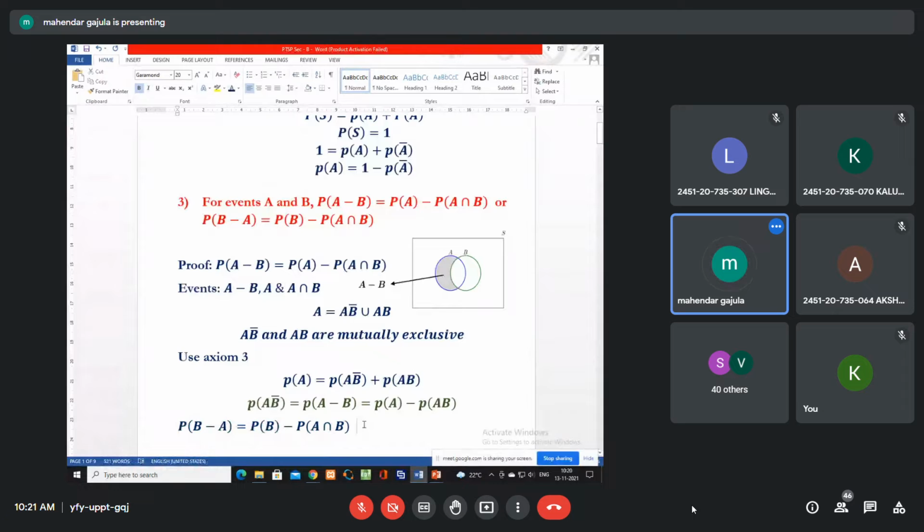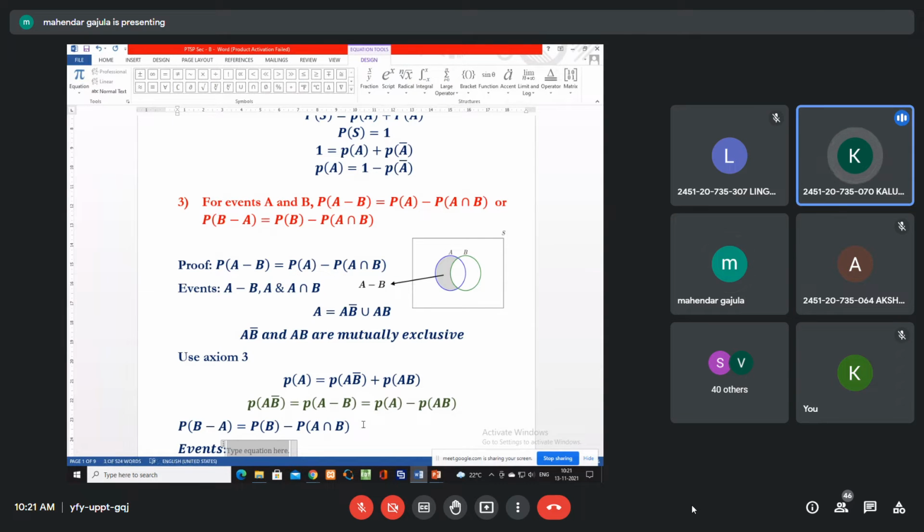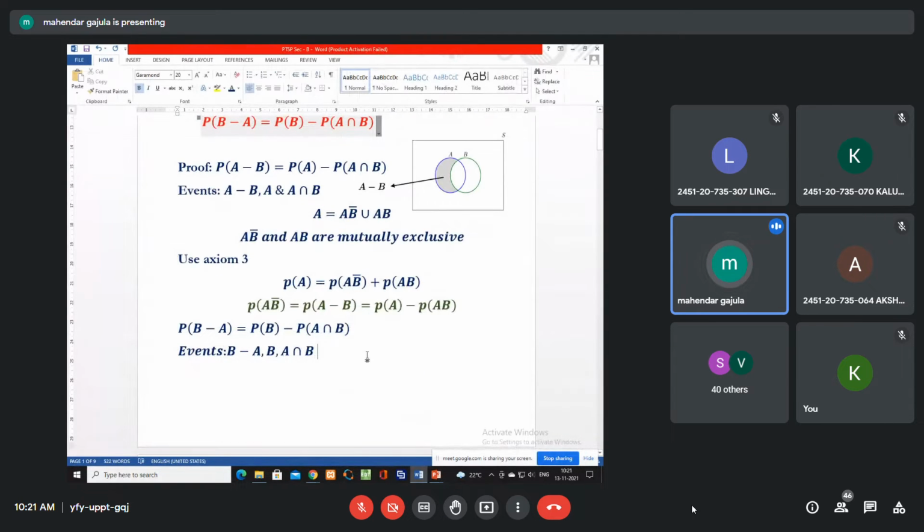What are the events here? B minus A, A intersection B, and B. Now, what is the relation among these three?